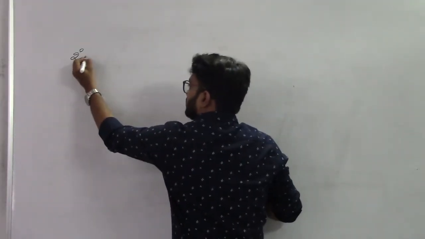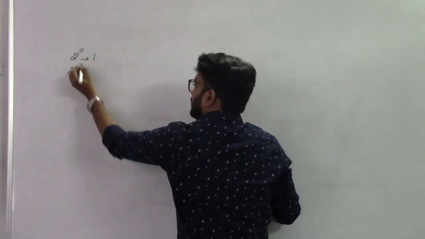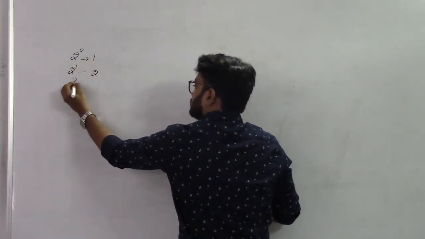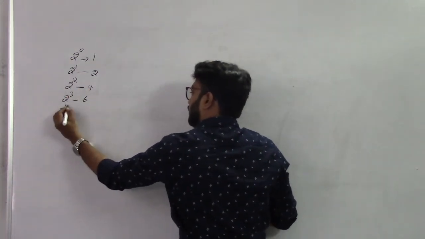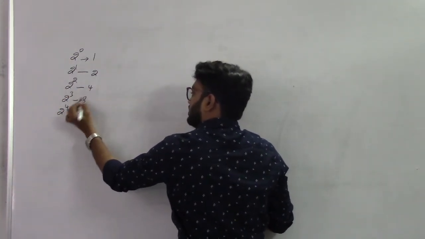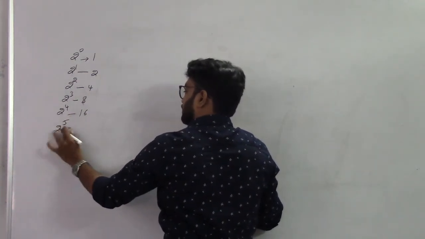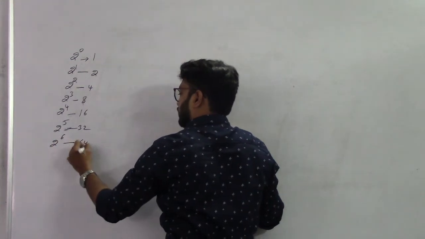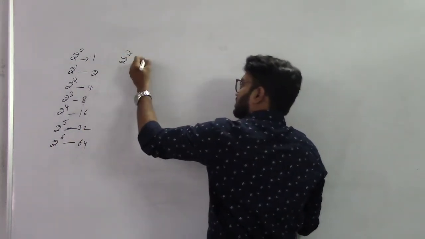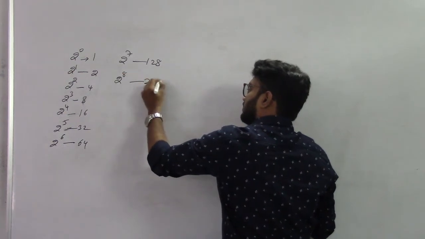As I said, you need to remember 2 powers. 2 power 0 is 1. 2 power 1 is 2. 2 power 2 is 4. 2 power 3 is 8. 2 power 4 is 16. 2 power 5 is 32. 2 power 6 is 64. 2 power 7 is 128. 2 power 8 is 256.